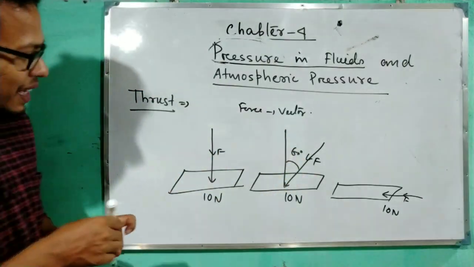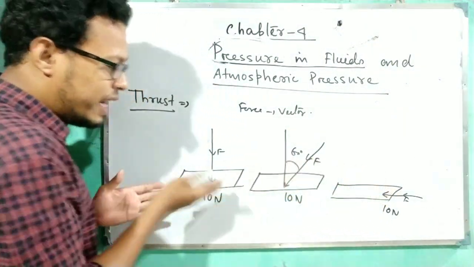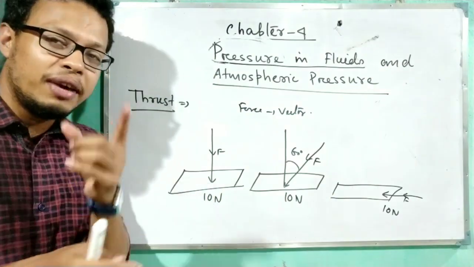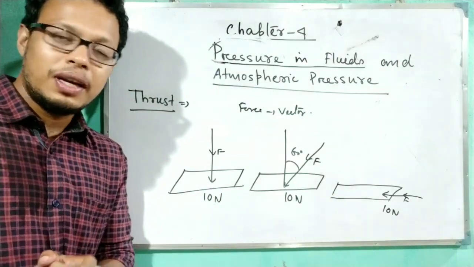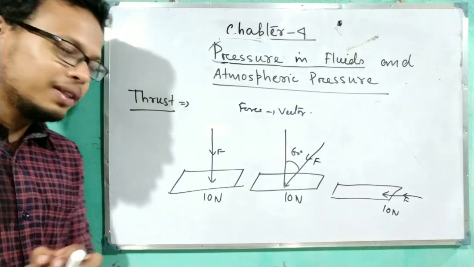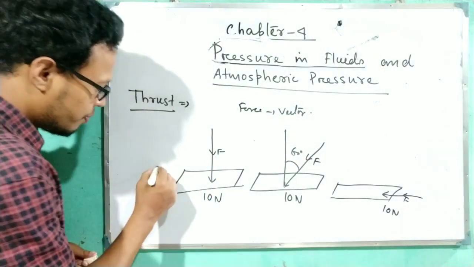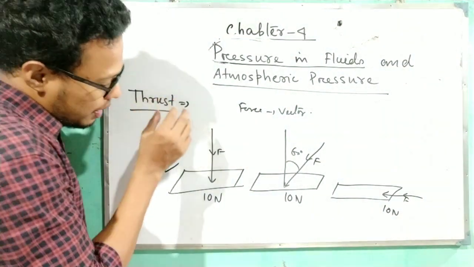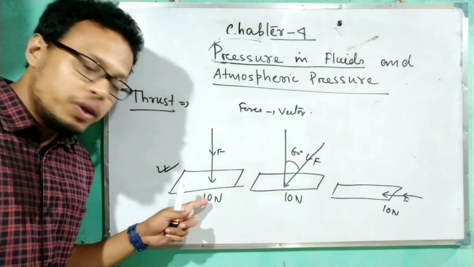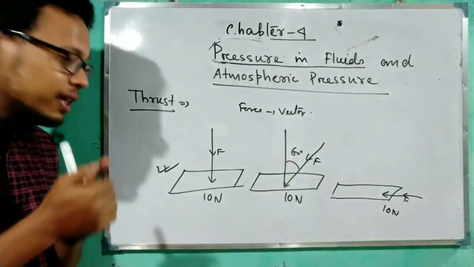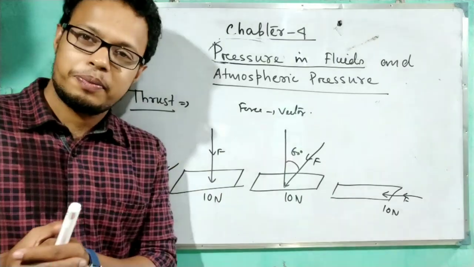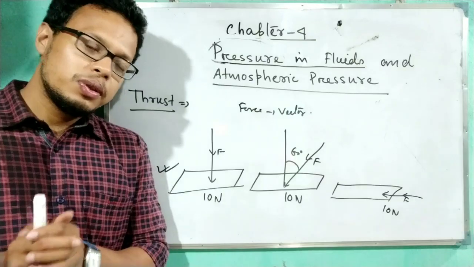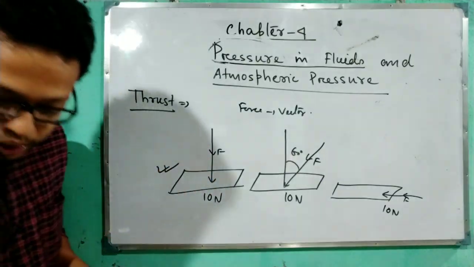Now, see, in between those three diagrams, one diagram will give the idea about the thrust. Which one? See, I am choosing this first diagram. When the force acts perpendicularly on the surface, then the force is called the thrust. Again, when the force acts perpendicular on the surface, then we can say that force is called the thrust.